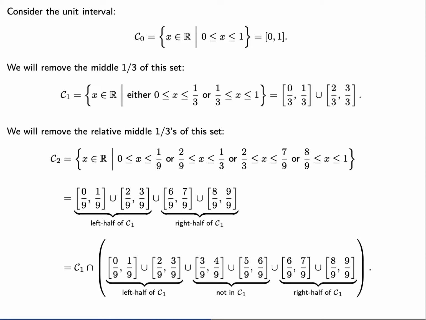This gives now two closed intervals, the first from 0 to 1/3, and the second from 2/3 to 1. As our next step, we're going to remove the relative middle thirds of this set. This means that our two intervals now get broken into four intervals, namely the interval from 0 to 1/9, then the interval from 2/9 to 1/3, then the interval from 2/3 to 7/9, and finally the interval from 8/9 to 1.